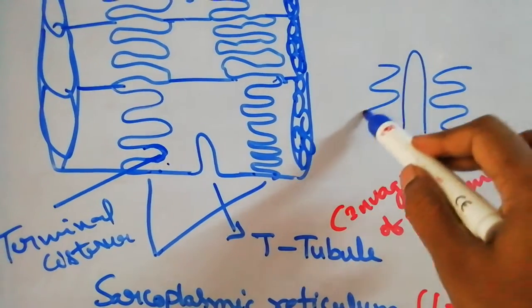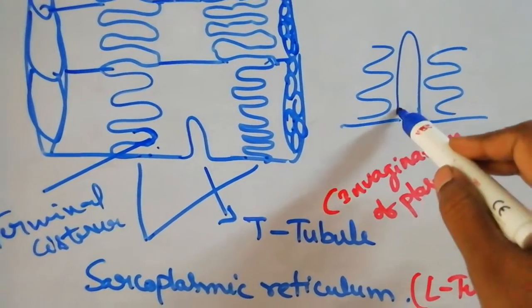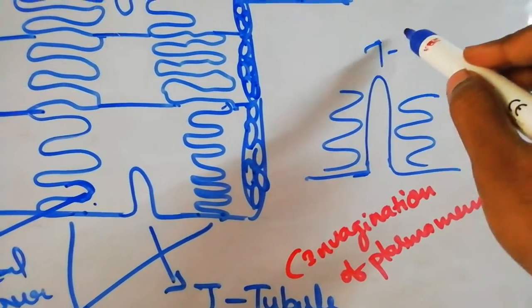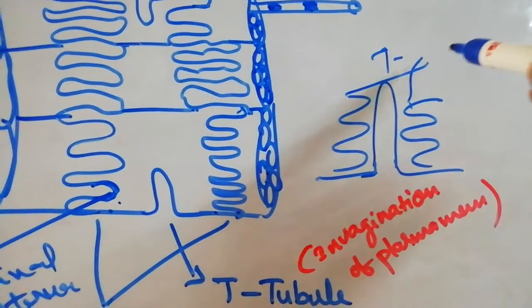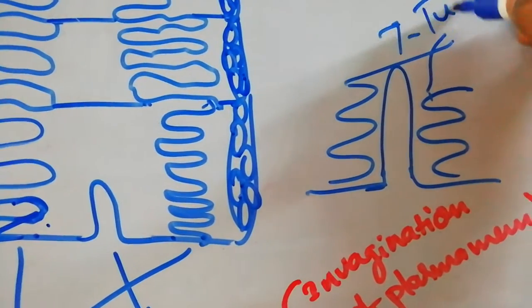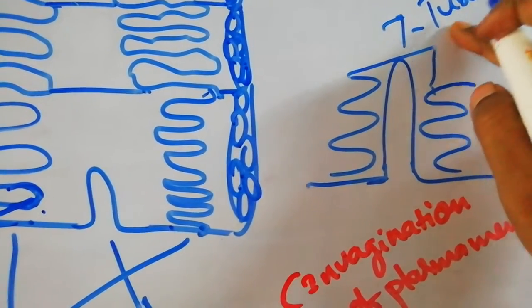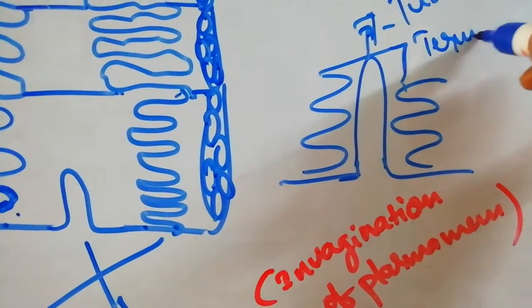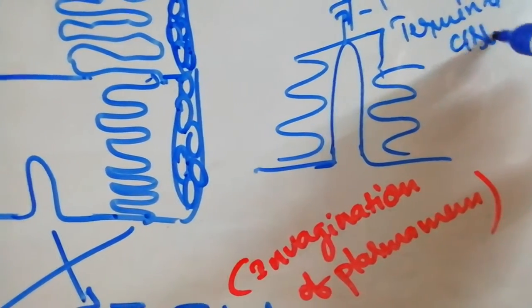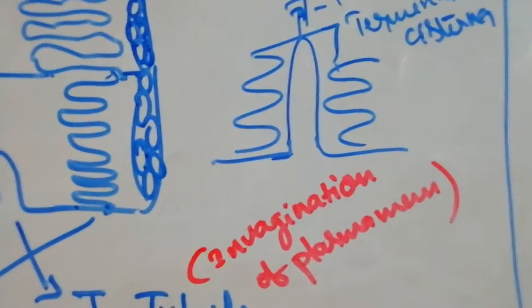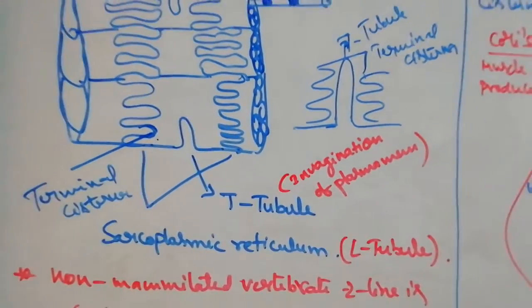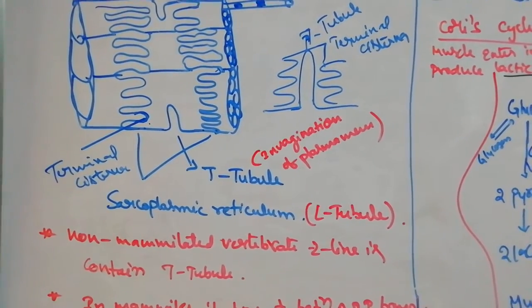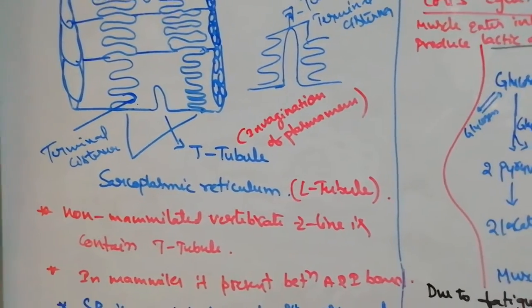The T tubule is here, and the adjacent terminal cisternae are on either side. What do we call all of this together? This is the T tubule and these two are the terminal cisternae. All three together we call a triad system. Is it clear? The T tubule combined with the adjacent two terminal cisternae is called the triad system.